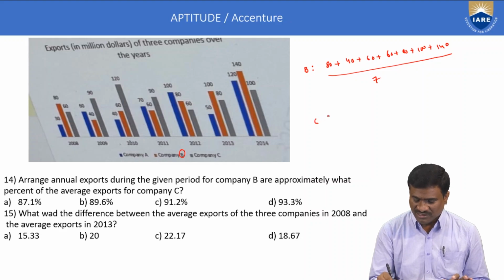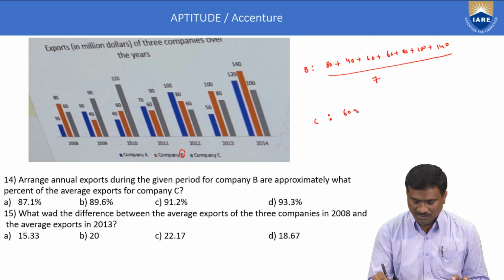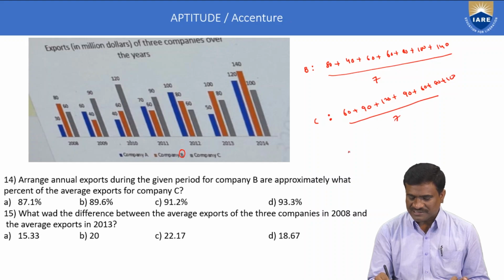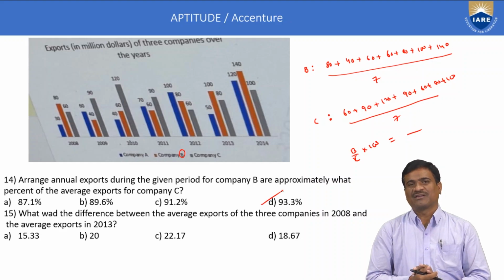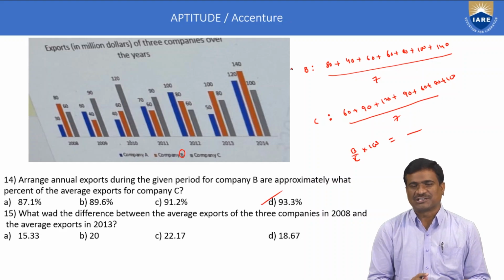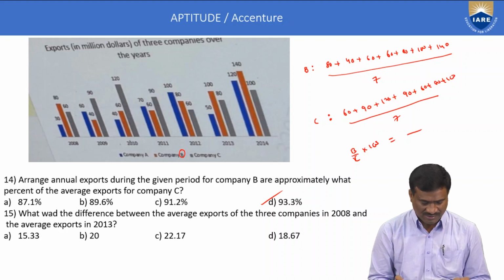Next, similarly calculate C: 60 plus 90 plus 120 plus 90 plus 60 plus 80 plus 100 by 7. Here B by C into 100 is equal to the answer. I think option D. Next part is only simplification using the average concept.